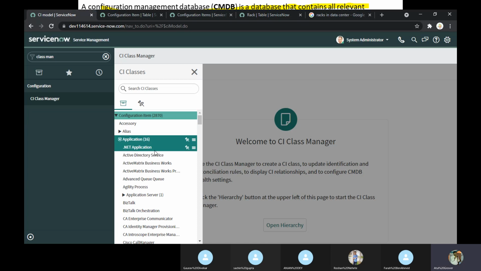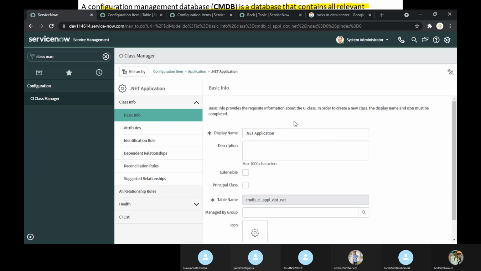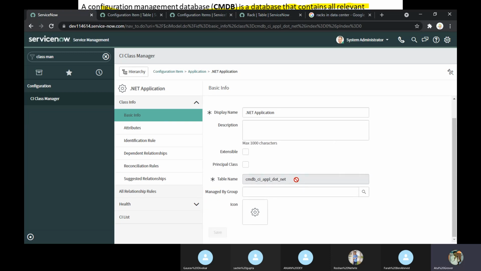Under this, I have .NET as one of the applications. These are separate classes. Don't think that this is under a parent. No, these are classes. .NET is a class for me. Let me open this. See, the table name is .NET. Got the point?